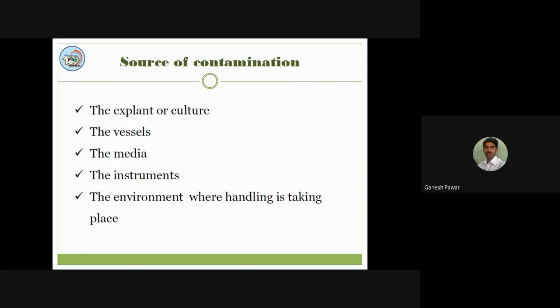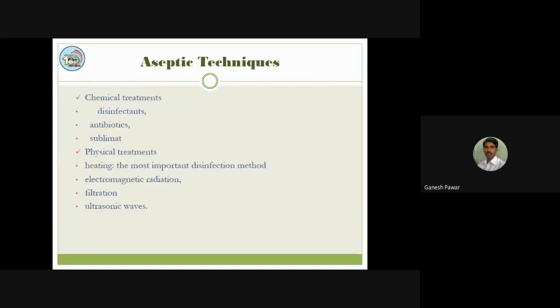After that, the instruments used for tissue culture must also be sterilized. And the environment where handling takes place, that is our culture room, transfer room, and media preparation rooms, must always be sterilized, or contamination free. So when we consider aseptic techniques, these techniques are generally of two different types.